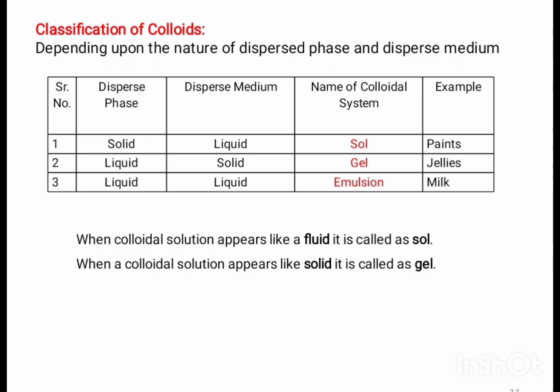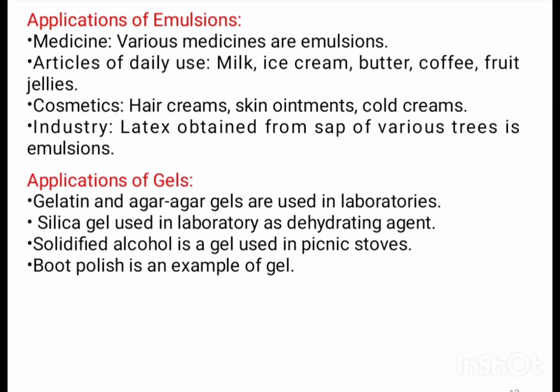And if the dispersed phase is liquid and dispersed medium is liquid, the name of colloidal system is called emulsion and the example of this is milk. When colloidal solutions appear like a fluid, it is called as Sol. And when the colloidal solution appears like solid, it is called as gel. Let's see some applications of these colloids.